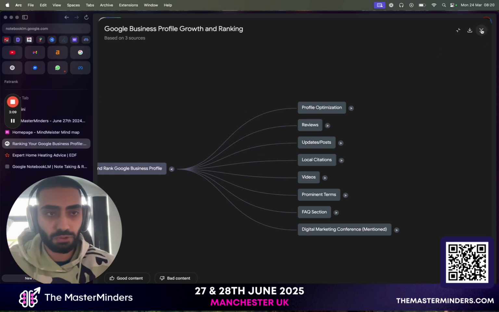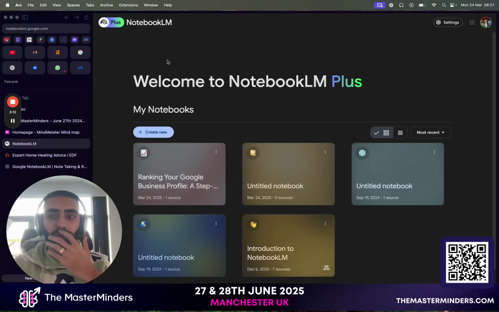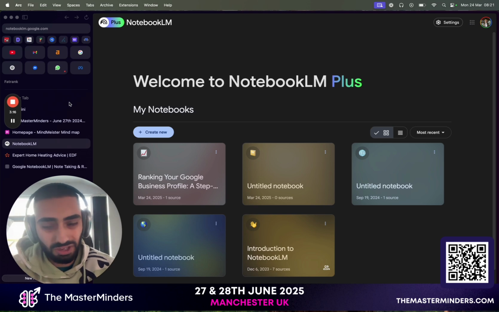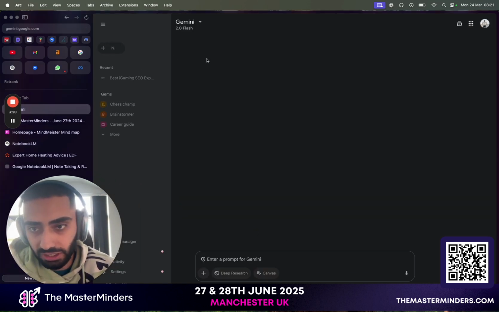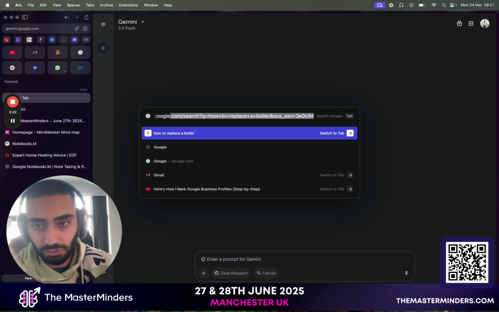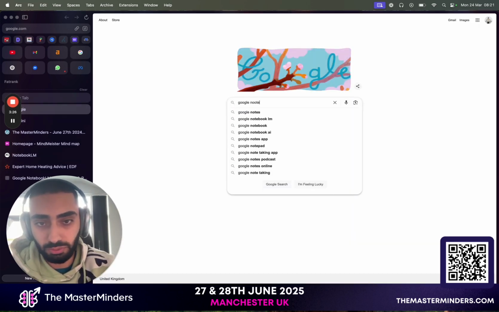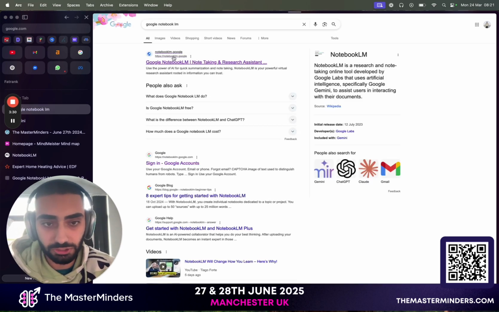So I'm going to show you guys how you can actually do this step by step. First of all, you want to head over to NotebookLM Google. You can even search this. It isn't actually part of Gemini, which is quite a confusing thing. So if you are ever stuck, just literally search Google NotebookLM. It's literally the first result.